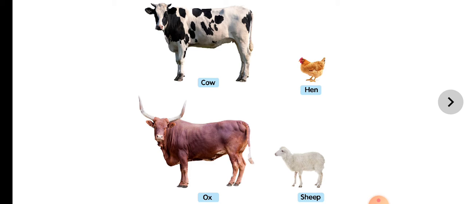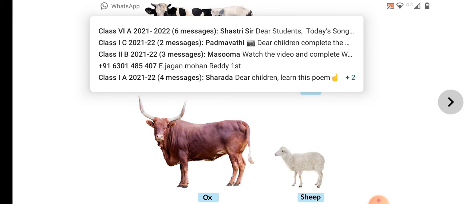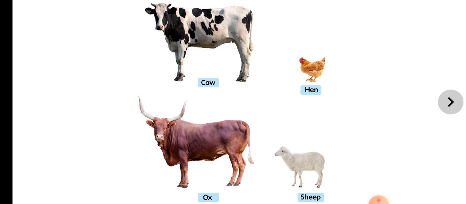And you see that ox, see how strong it is. And now you tell me, how can the ox help us? The fourth picture is the sheep. Write down, what does the sheep give us? So these all are farm animals. Cow, hen, ox and sheep. That means they are domestic animals. They can live with us and they will not harm us, and also they are useful to us.